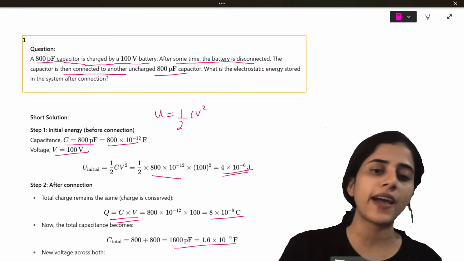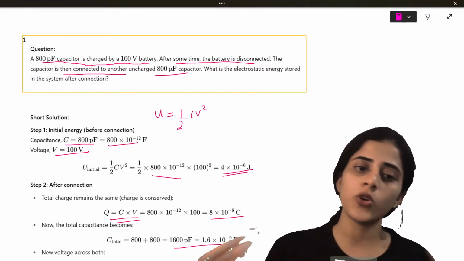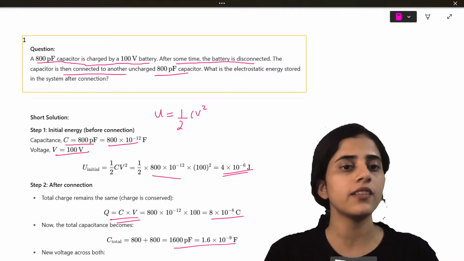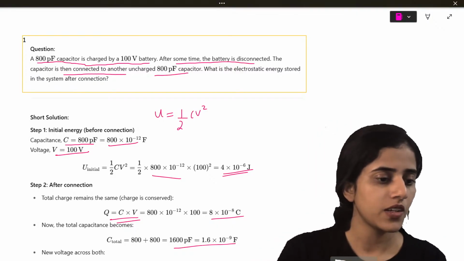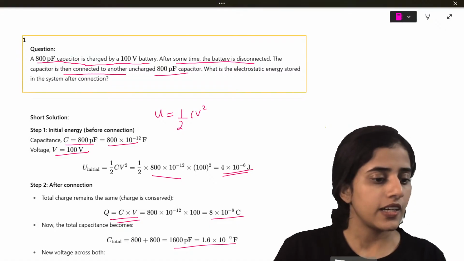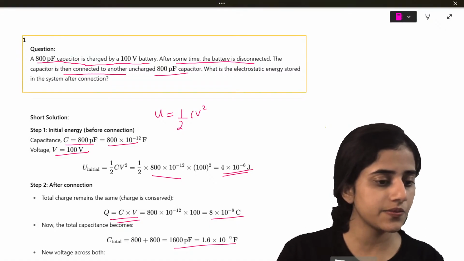So usually if parallel or series is not mentioned, you can just add them. It has to be mentioned. It will be mentioned in your exam. Okay? Is this clear?